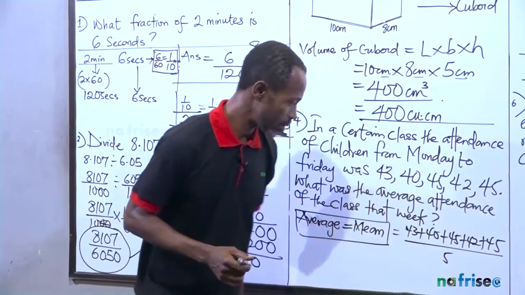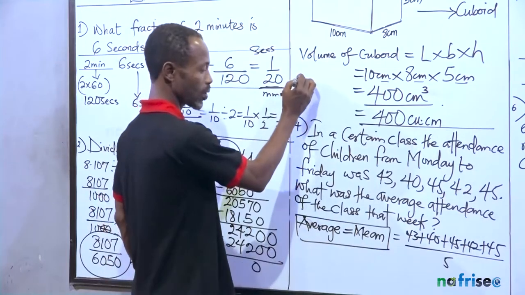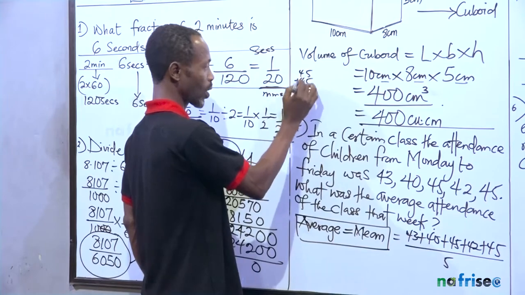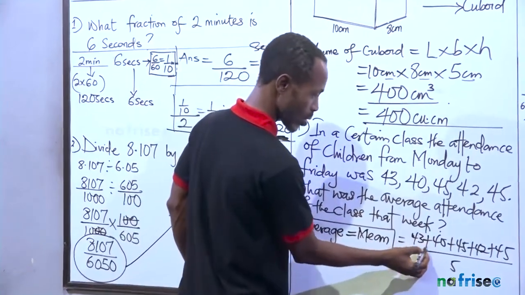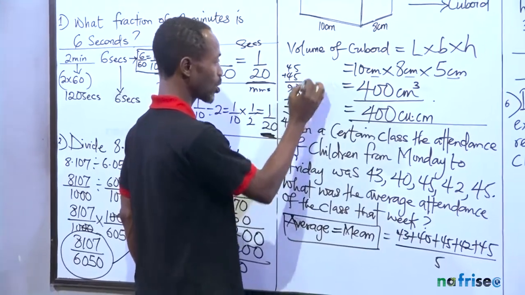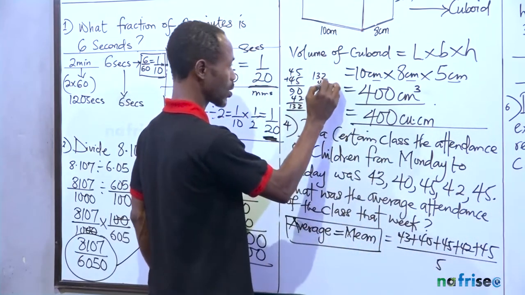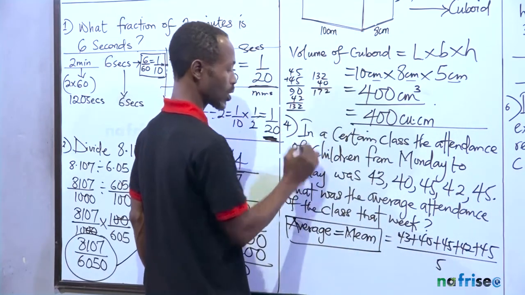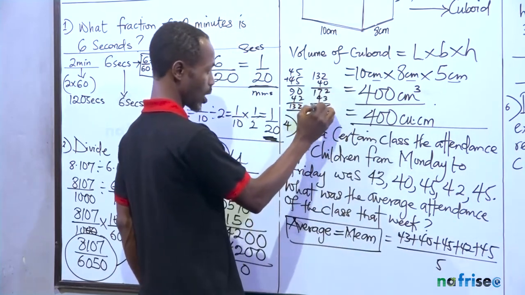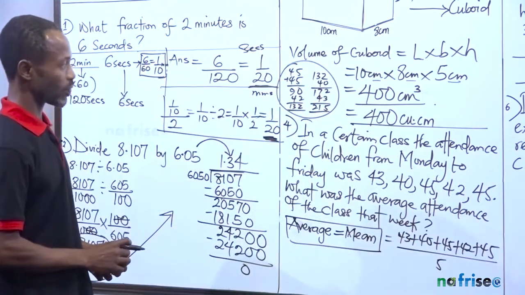Let's say 45 plus 45 is 90. 90 plus 42 is 132. 132 plus 40 is 172. 172 plus another 43 is 215.